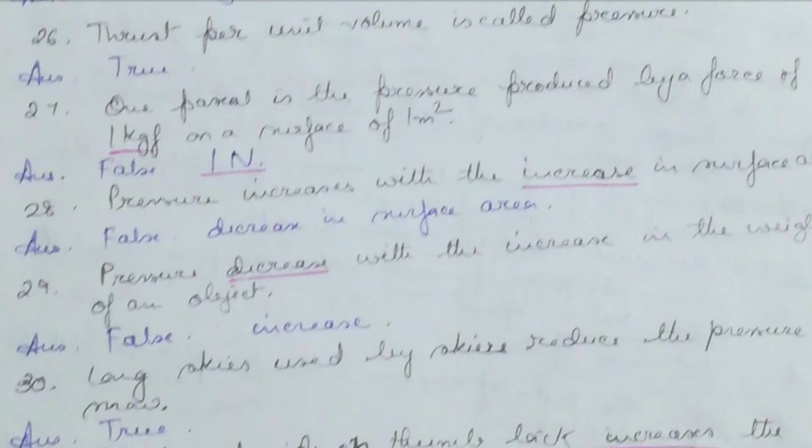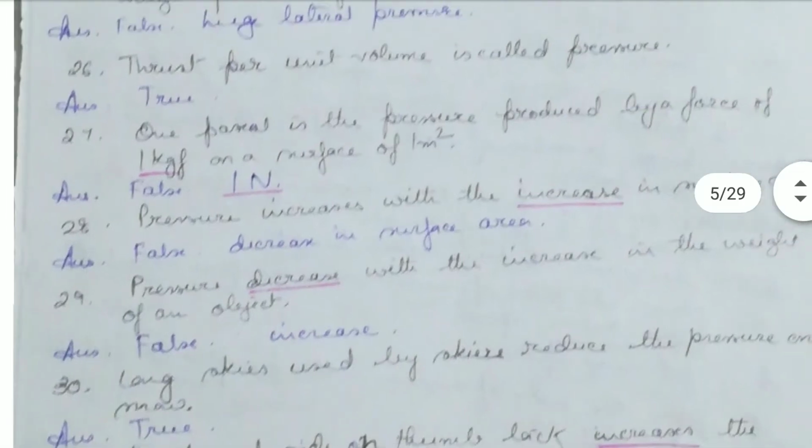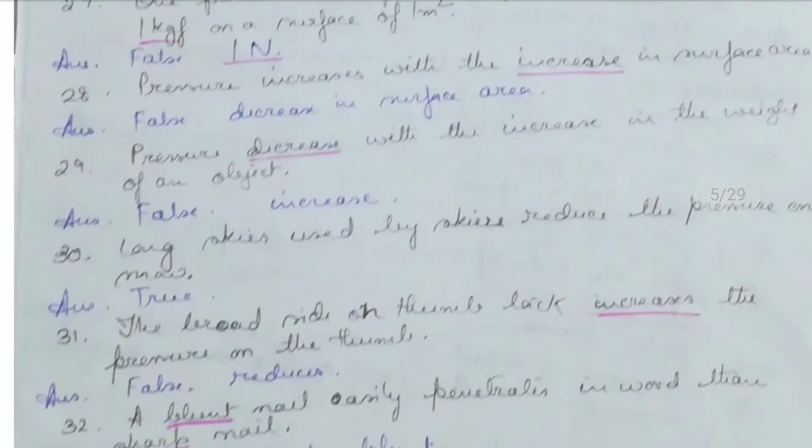Pressure increases with the increase in the surface area. False. If the surface area decreases, pressure increases because pressure is inversely proportional to the surface area. This is the solid pressure, and the liquid pressure is independent of the surface area. Pressure decreases with the increase in the weight of an object. No, pressure increases with the increase in the weight of the object. Pressure is directly proportional to the weight of an object. So weight increases, pressure also increases.